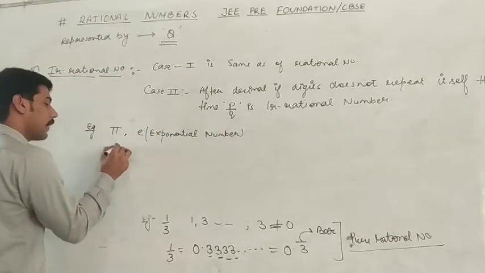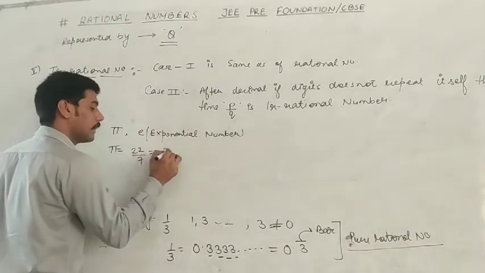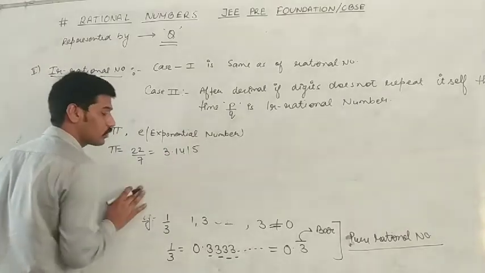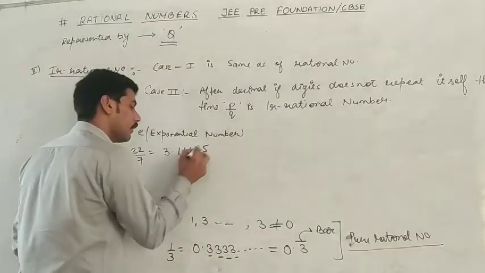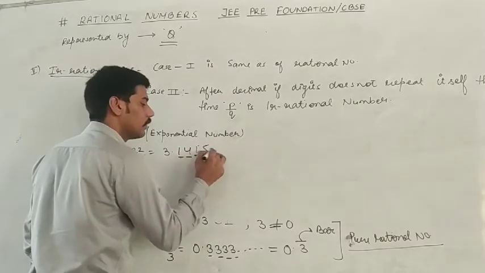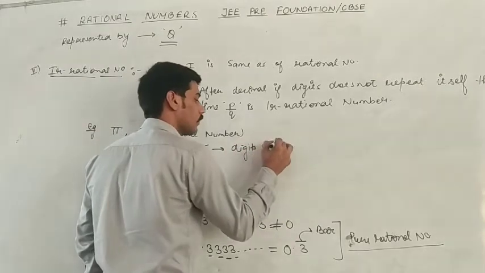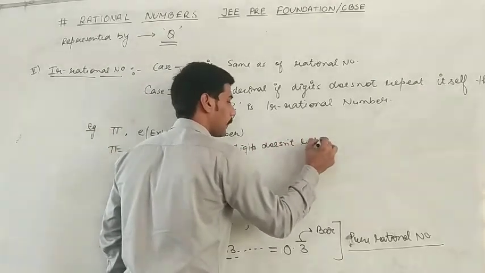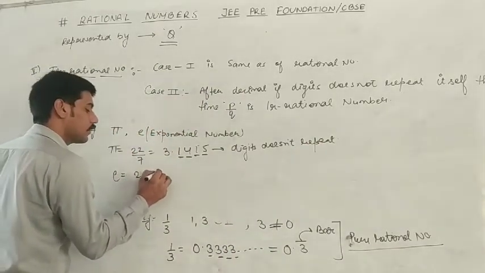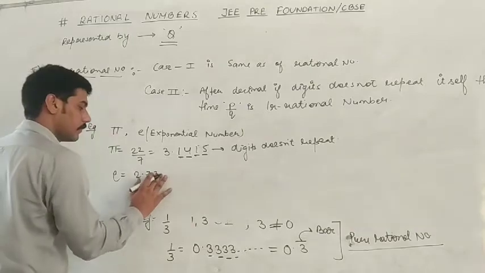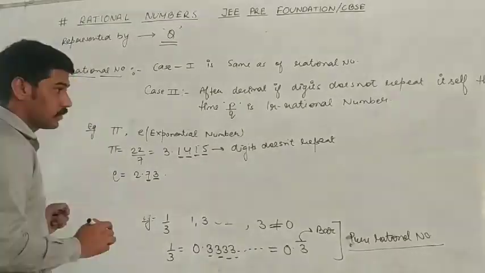Now the value of pi is 22 upon 7, which can be written as 3.141 and so on. You can check here, the numbers are different, the digits don't repeat. Okay. E is 2.73. Again you can check. So these are the irrational numbers.